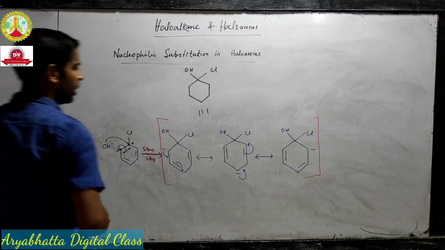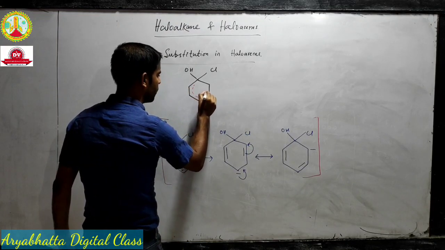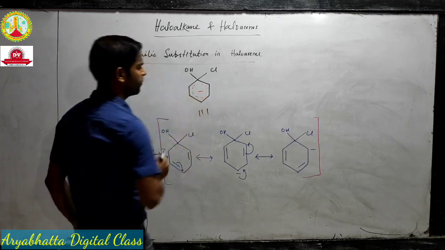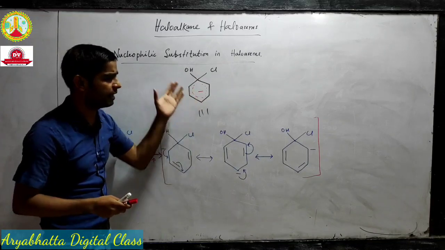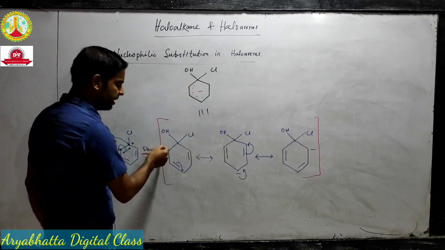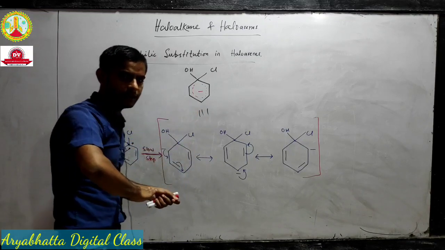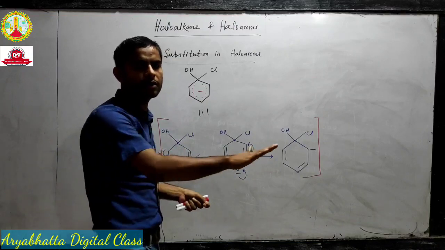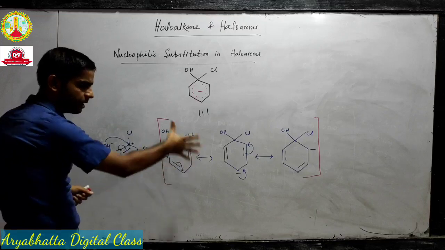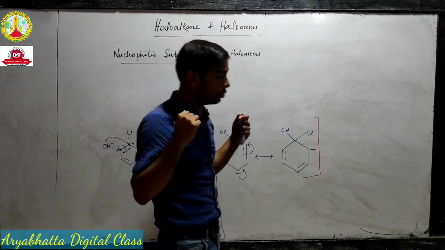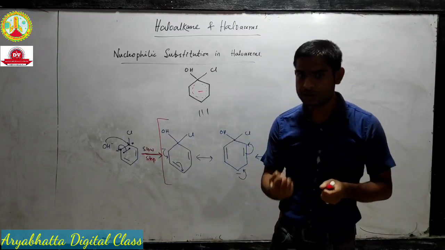Let me use another color for it. We will get a negative charge spread out. That means what the resonance structure tells us is that the negative charge inside the ring is not static. It has been spread throughout the ring by resonance. Because of the resonance, the negative charge has been spread, and I told you earlier that when we spread the electron, it reduces its energy.